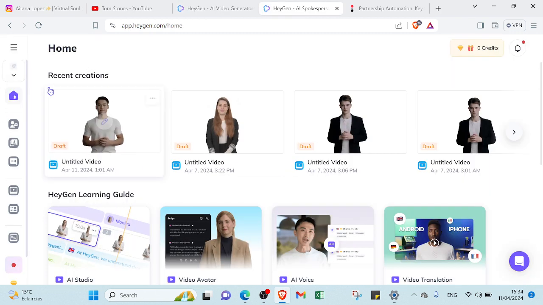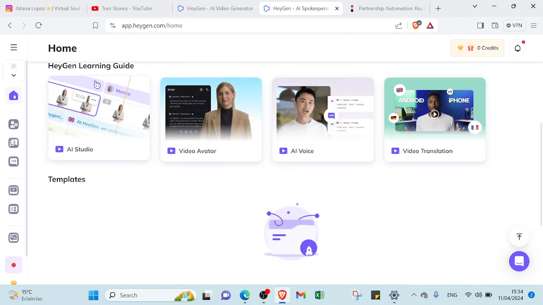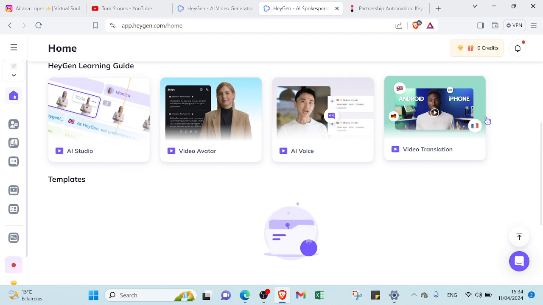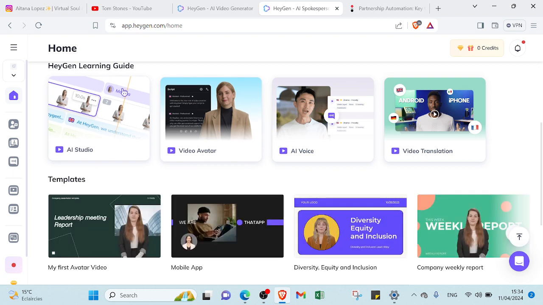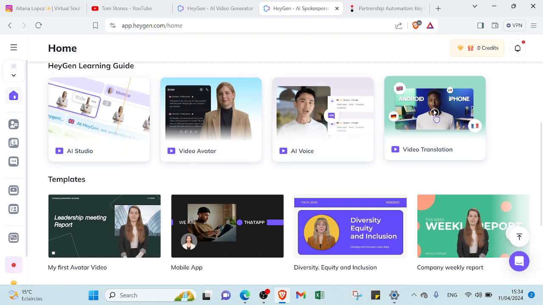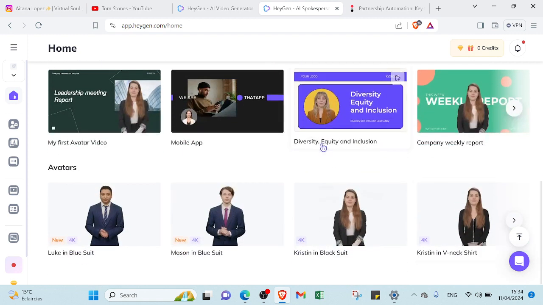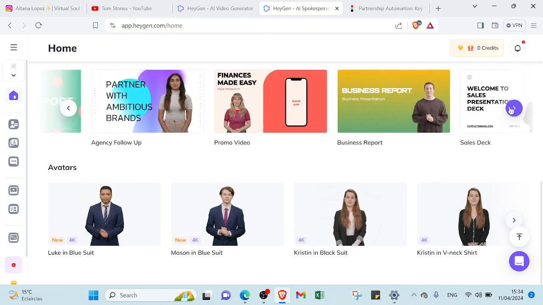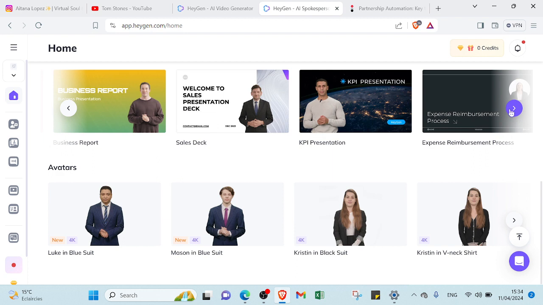As you can see here, we have my recent creations. If we scroll down, you'll find a lot of things that can help you improve your understanding of this website. For example, a hygiene learning guide that can help you understand more how AI studio works, how video avatar works. The same thing for AI voice and video translation. If we scroll down more, you'll find a lot of templates that can help you create yours, so you can start with whichever one you want here. It depends on your content.